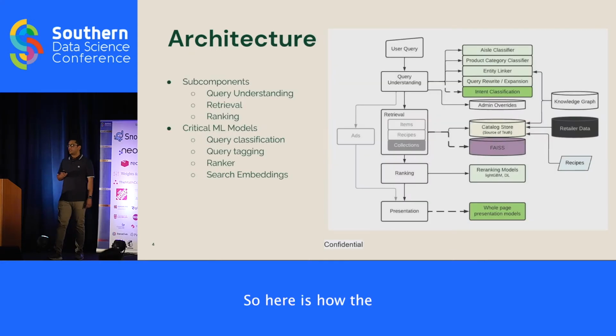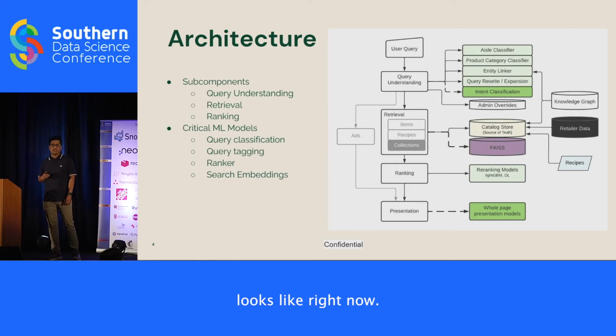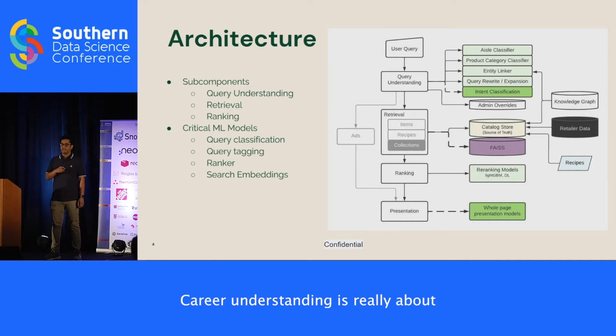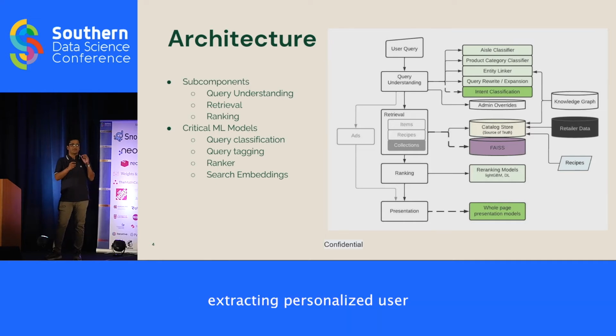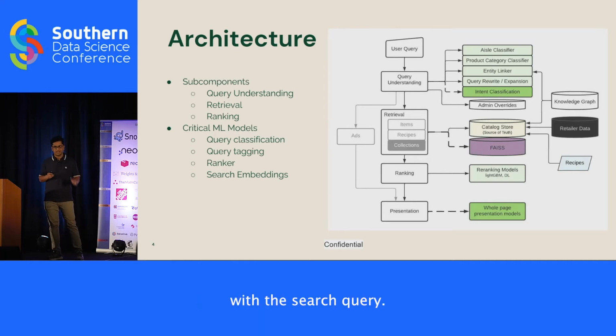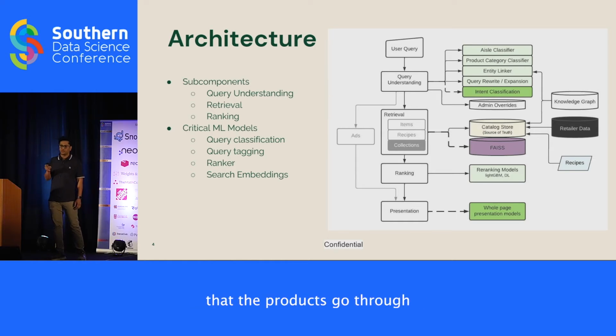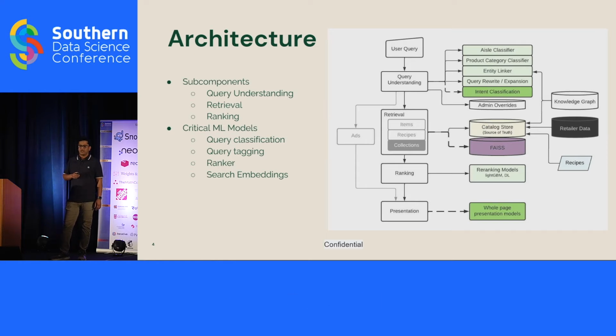Right. So here is how the architecture of search looks right now. We have three components: query understanding, retrieval, and ranking. These are things that you typically see in modern search engines. Query understanding is really about extracting personalized user intent signals from the current context with the search query. And we use these signals to match the most relevant products that the user is looking for. And finally, we have several stages of ranking that the products go through before we present them to the user, right?